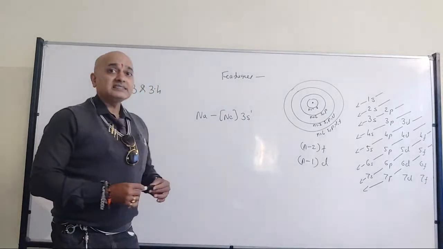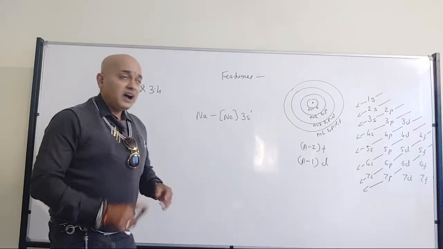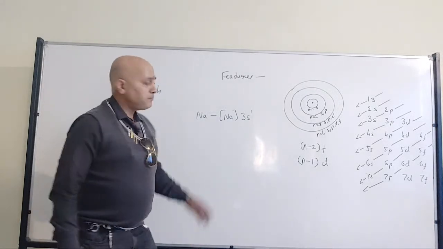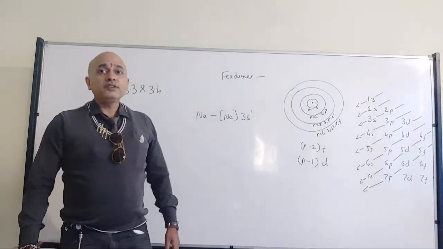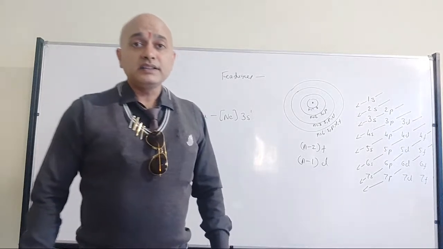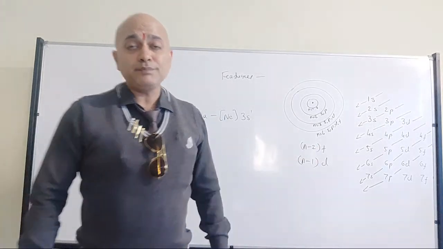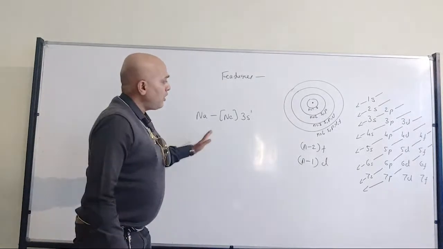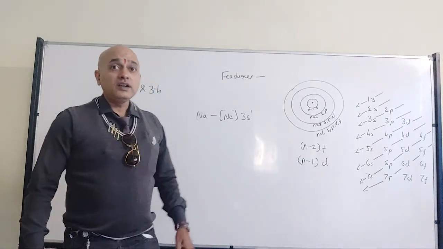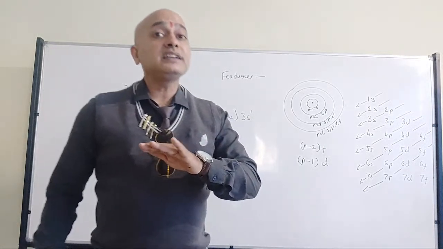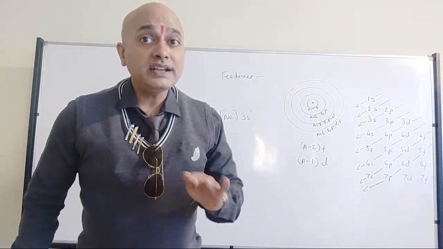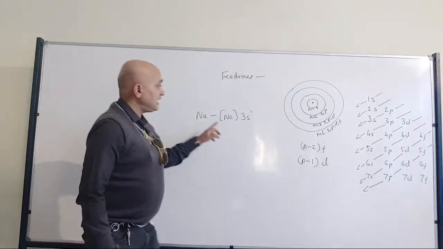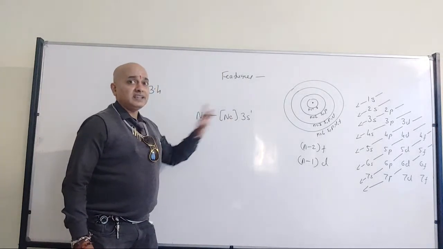Now, if you increase the atomic number in period number 3 only, just like if you go to the next, magnesium, then aluminium, like that, if you go on increasing the atomic number, nowhere are we going to get the d subshell. Nowhere is the d subshell going to get filled, because still we are in energy level 3.